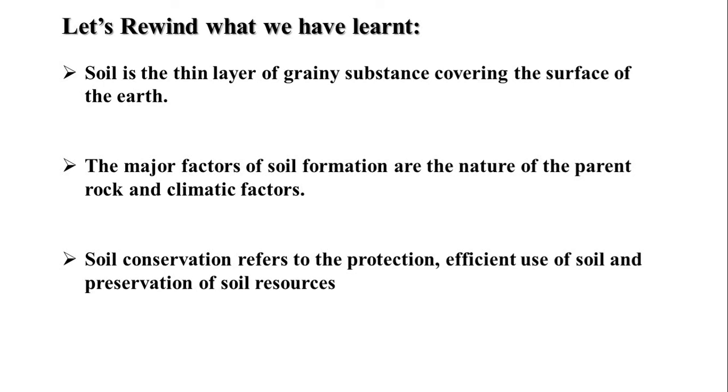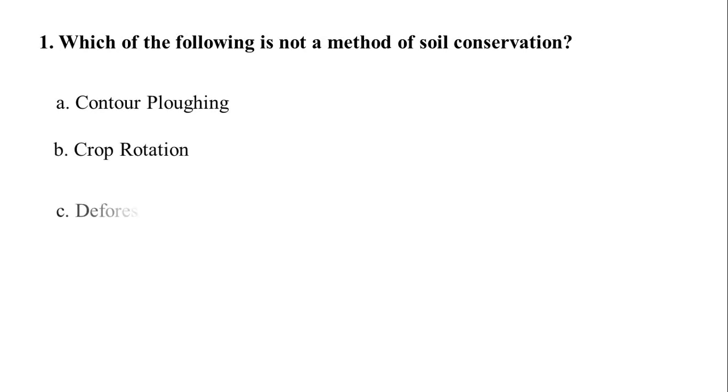Let us see what you have grasped today. Here are some questions for you. Your question number 1 is, which of the following is not a method of soil conservation? And the options are A. Contour plowing, B. Crop rotation, C. Deforestation, or D. Terrace cultivation. And the correct answer is C.